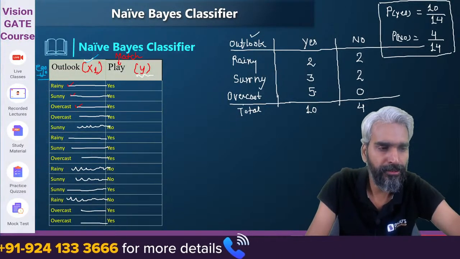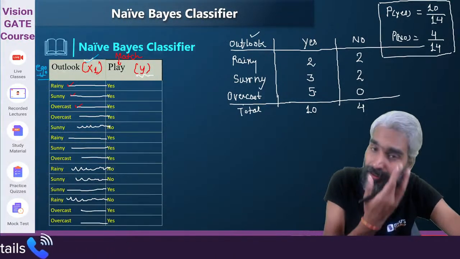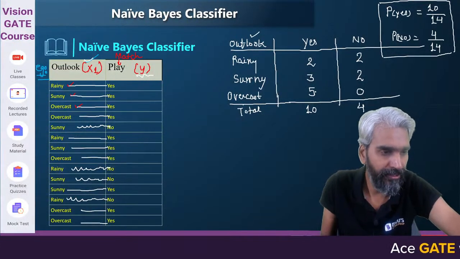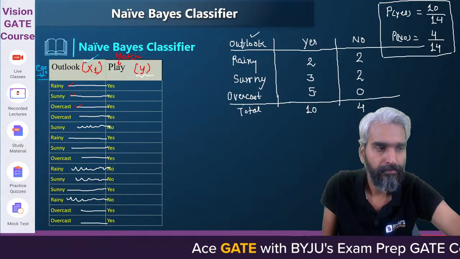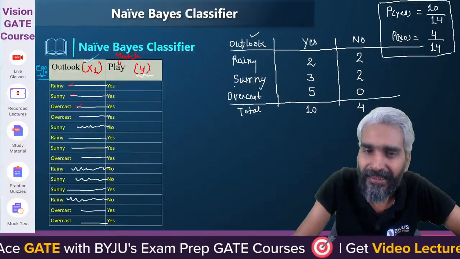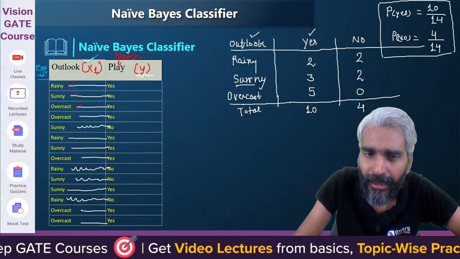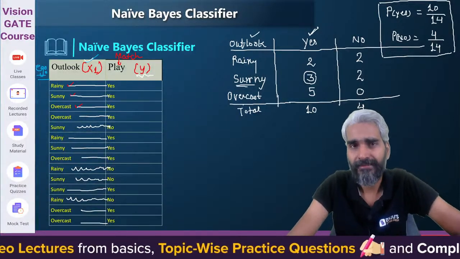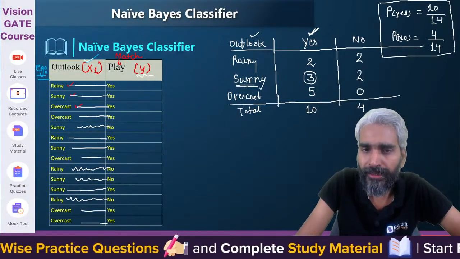Please tell me what is the probability that the outlook is sunny given the match was played? Think. Sir, when we say the probability of sunny given yes, given yes, the outlook is sunny 3 times out of 10 times when the class was yes. So out of 10 times when the class is yes, the outlook is sunny only 3 times.